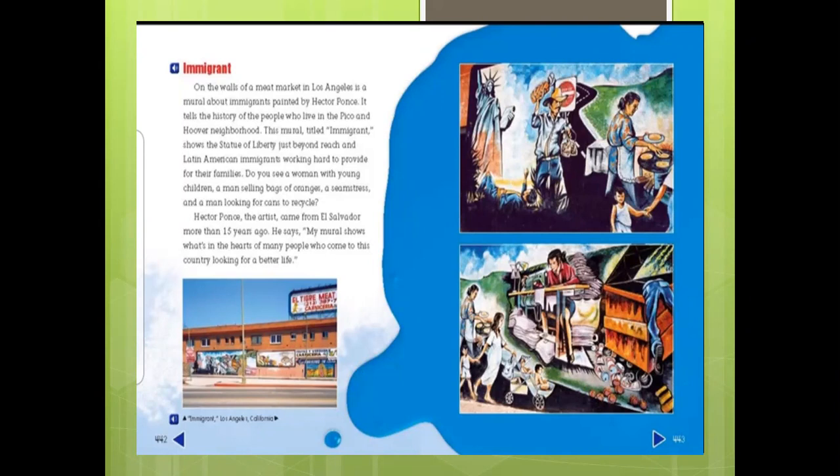And he said, my mural shows what's in the heart of many people who come to this country looking for a better life. So I'm coming to this country, I'm expecting a better life, but in order to get that better life I have to work really hard, and working hard can be in different ways. Yes, we move on to the next page.